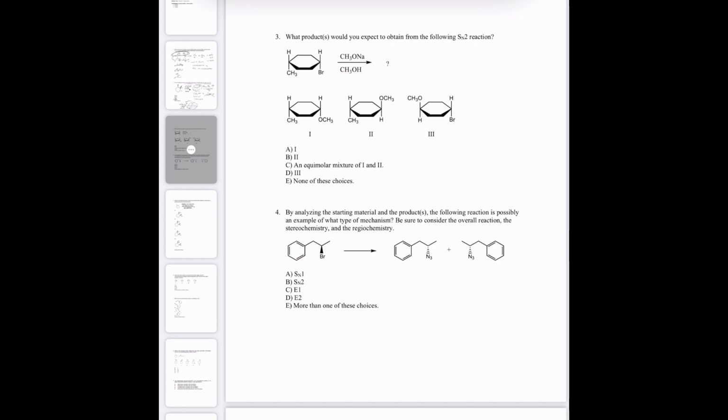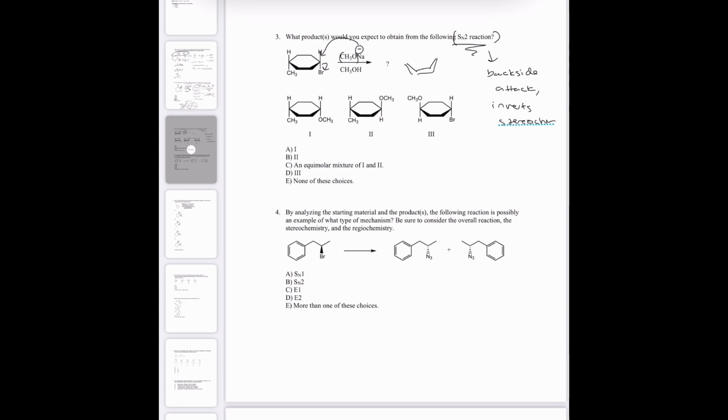Okay, which product would you expect to obtain from the following SN2 reaction? So it's telling you that it's SN2, so we don't have to decide. We know that SN2 does backside attack, so it inverts stereochemistry, and it'll attack where the leaving group is. So CH3O minus will attack right here where this leaving group is. This leaving group will leave, and you'll get a new product.